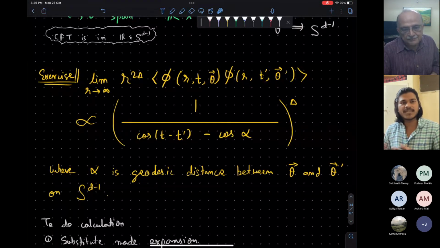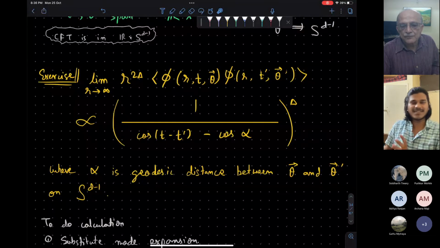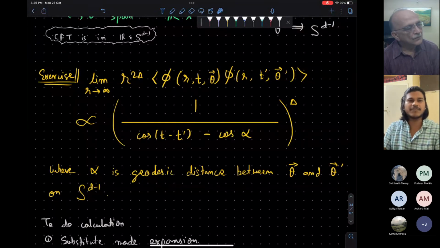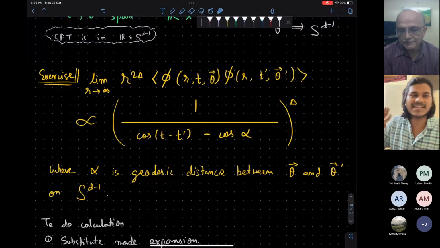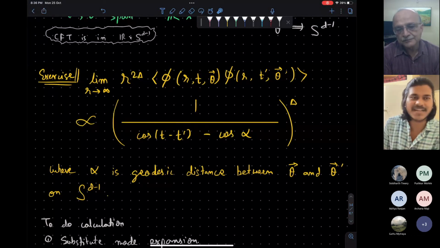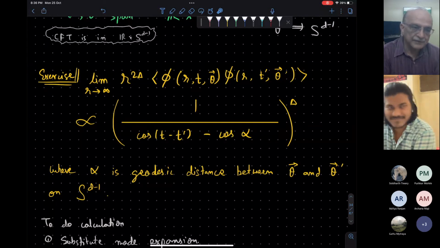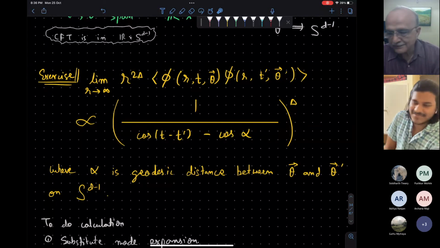Correct. And there's more to cover in this. In CFT, we have the state-operator correspondence. That further relates to a few things on the gravity side, which I was not able to cover. That is related to double tracing. If I get a chance, I can cover it in the next lecture. Any other questions?